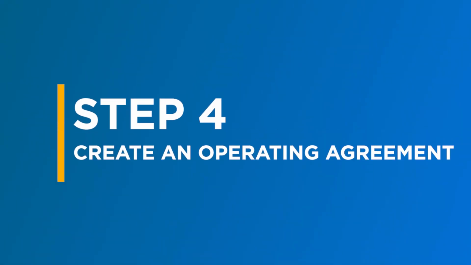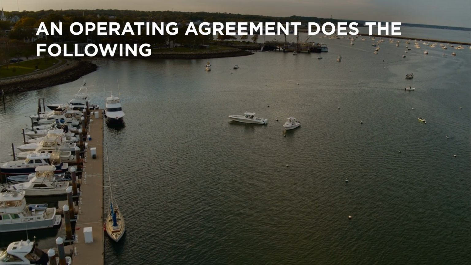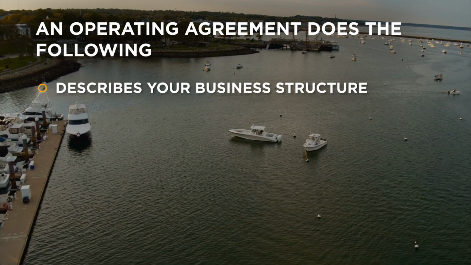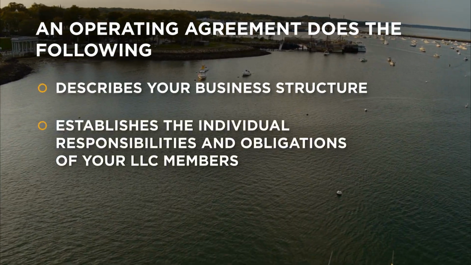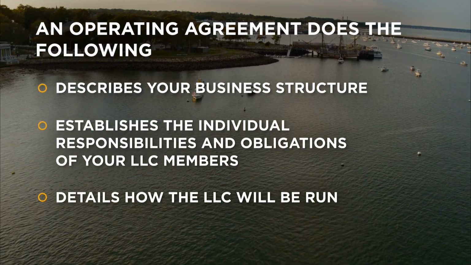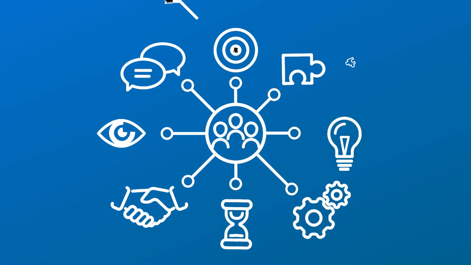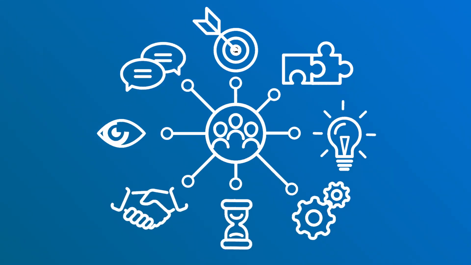Step 4. Next is to create an operating agreement. An operating agreement will describe your business structure, establish the individual responsibilities and obligations of the LLC members, and detail how your LLC will be run. Although Massachusetts doesn't require one, an operating agreement clarifies the specific duties of its members, which may help your LLC avoid significant legal and operational difficulties.